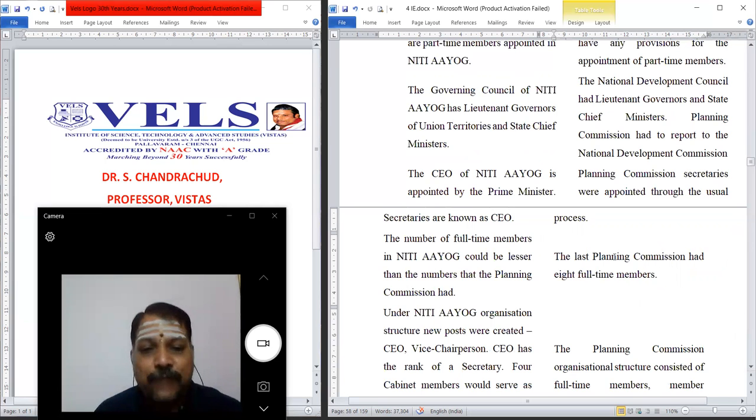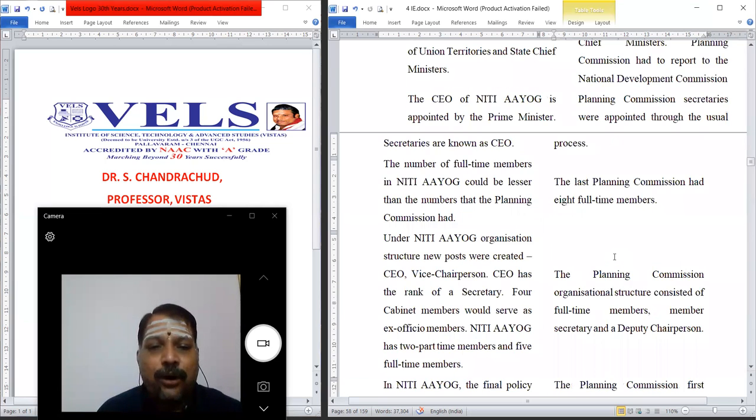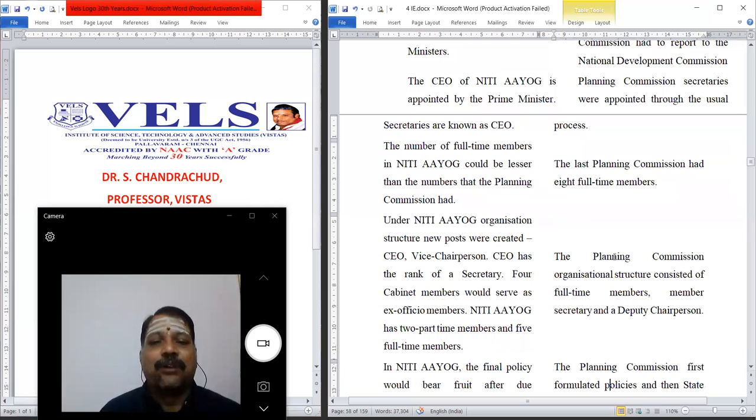The number of full-time members in NITI Aayog could be lesser than the number the Planning Commission had. The last Planning Commission had 8 full-time members. Here, there will be fewer than 8, and some part-time members will be appointed based on the requirement.